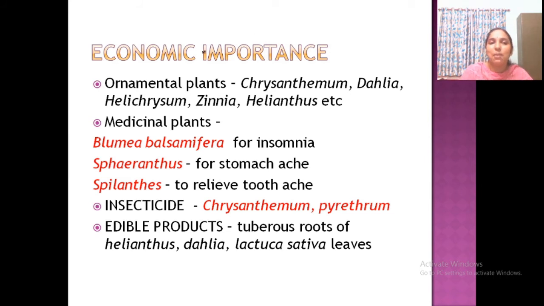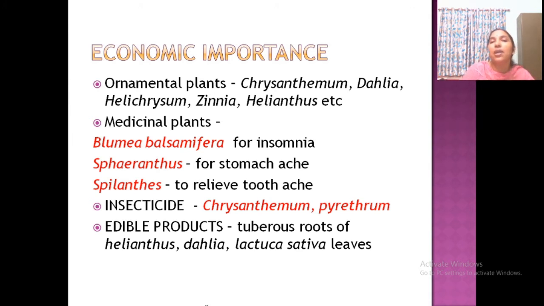Then about medicinal plants, Blumea balsamifera is a medicinal plant used for insomnia. Spilanthes, available in our paddy fields, is used for stomach ache. Then Spilanthes, Pallu Vedana Chedi, very common in our garden, is used to relieve toothache, etc. Most of the plants in this family are used as natural insecticide. Examples: chrysanthemum, Gemanthi, pyrethrum, etc. Chendumalliga, they are all used as insecticide.